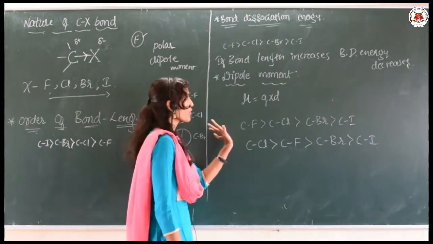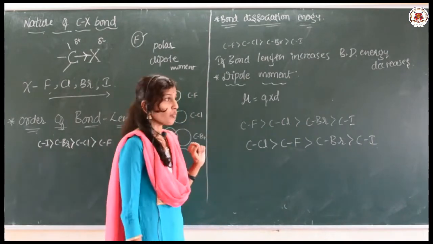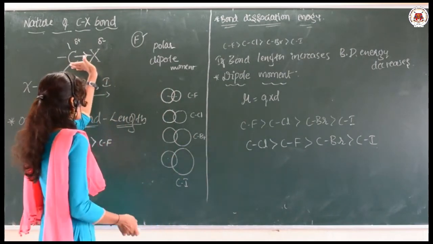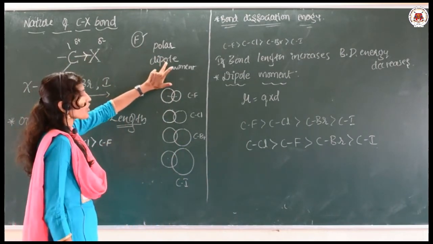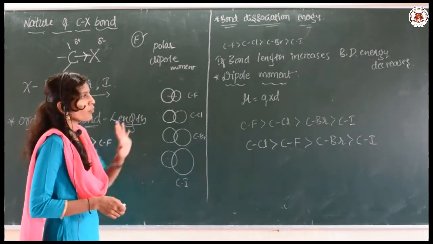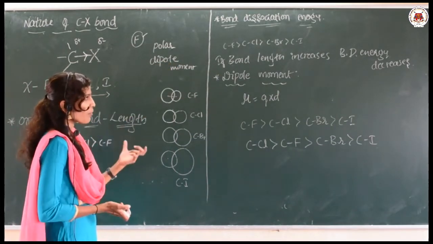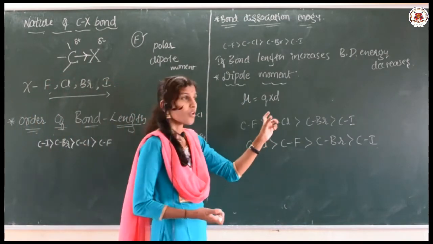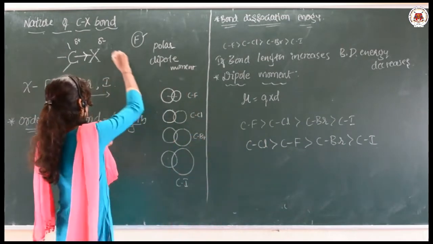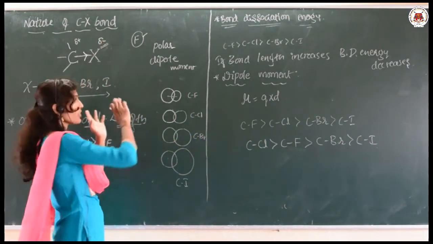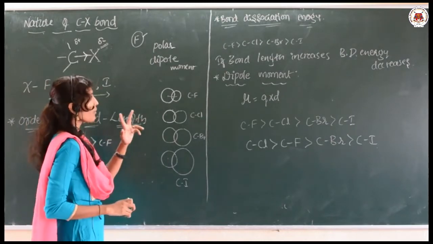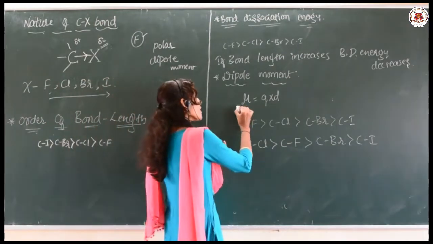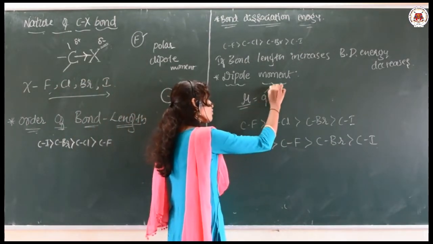So, next, dipole moment. Why am I taking the dipole moment concept? As I said, this C-X bond becomes polar in nature, there is a formation of a dipole, and it produces a dipole moment. Actually, what is dipole moment? Dipole moment is the product of the magnitude of the charge of one of the dipole with the distance. See here, there is a development of charge and there is a distance between these two; the product will be the dipole moment. It indicates that the dipole moment depends upon both the charge as well as the distance.